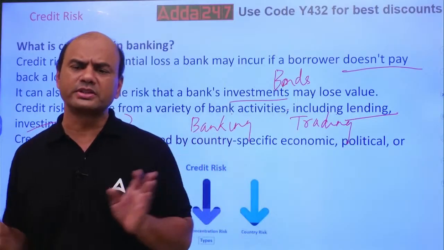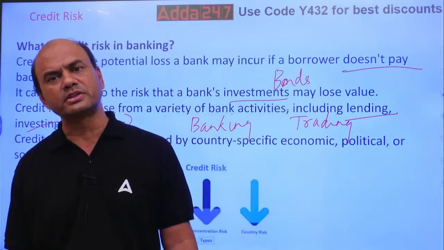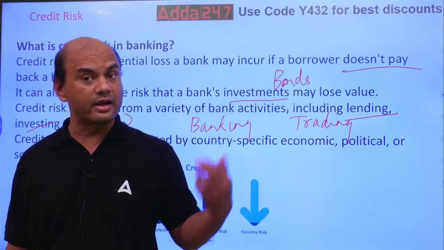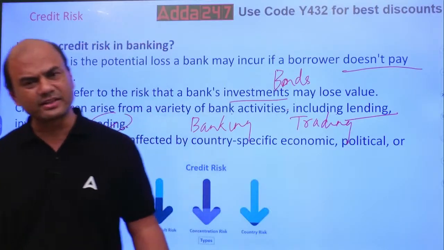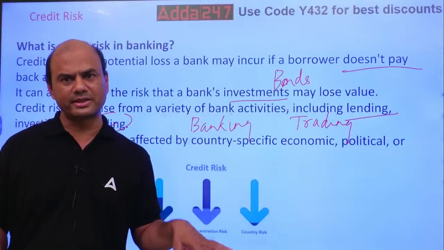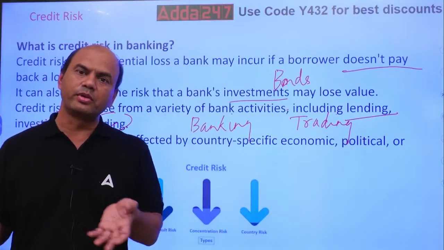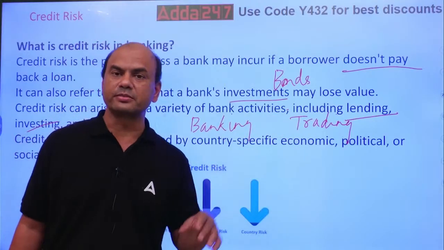We hold the bonds till maturity. In the trading book, it's not the case. We purchase the bonds so that we can sell, because after all, we are here for business. Compliance is one part, you have to do your business also. So in the trading book, we purchase bonds for selling.